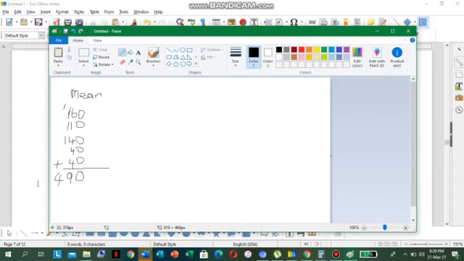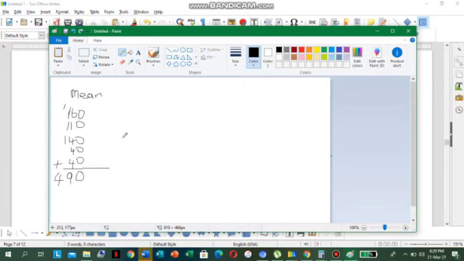So what are the number of values we have in the set now? It is 1, 2, 3, 4, 5. So we have to divide the 490 by 5.